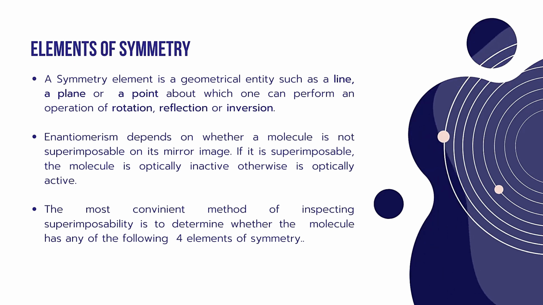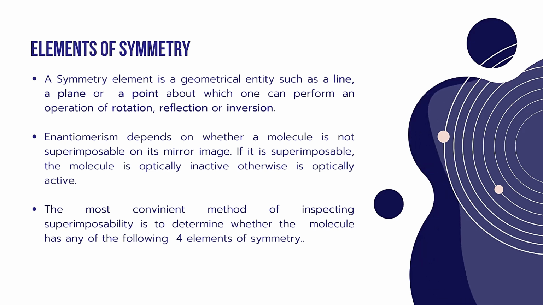Enantiomerism depends on whether a molecule is not superimposable on its mirror image. If it is superimposable, the molecule is optically inactive, otherwise it is optically active. So based on these elements of symmetry, enantiomers are identified, and enantiomerism basically depends upon whether the molecule has non-superimposable or superimposable mirror images. If it is not superimposable, then it is optically active. If it is superimposable, then it is optically inactive.